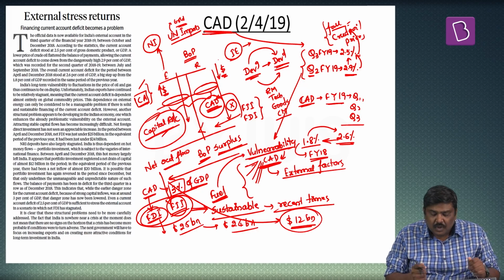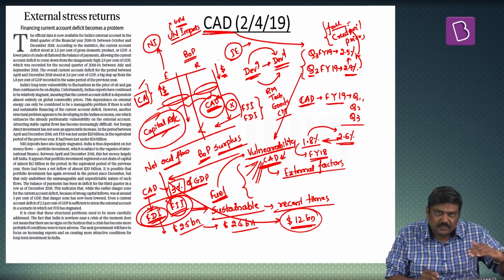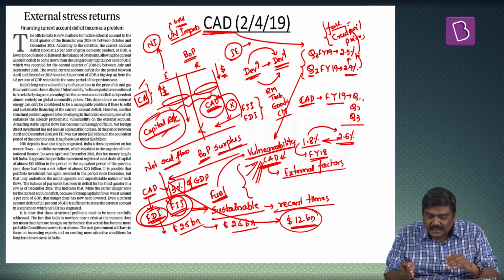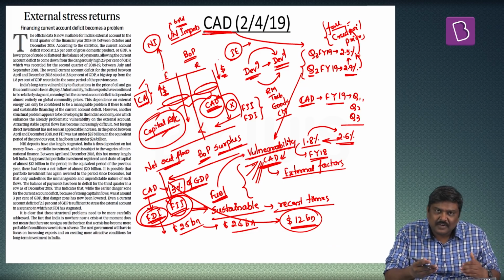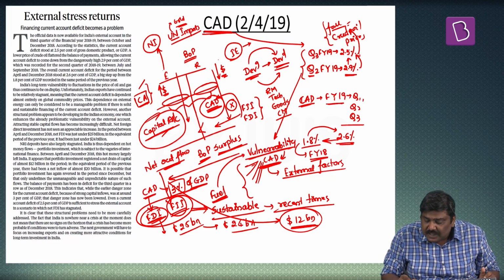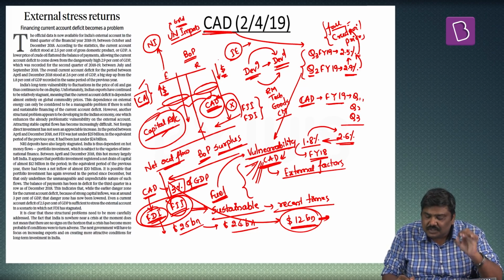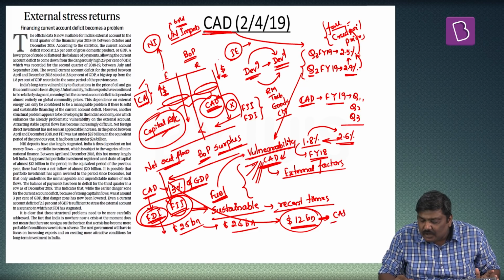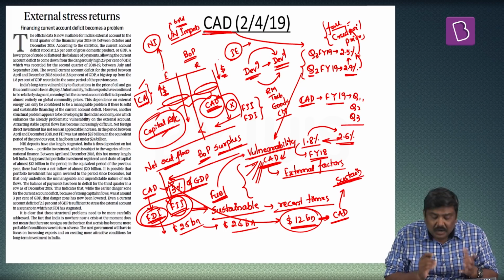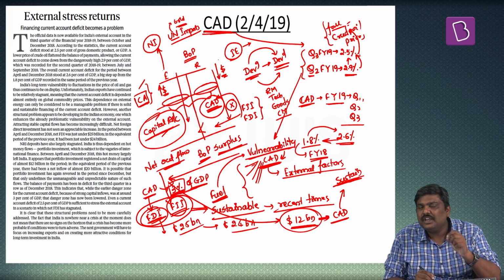So look at this. On one side, FDI is flattening out, and second, there is a net outflow of FII rather than a net inflow. Both of these will have certain restrictions with respect to how much current account deficit we can sustain at this particular period of time. This article says that earlier, we could sustain a CAD of 3%.